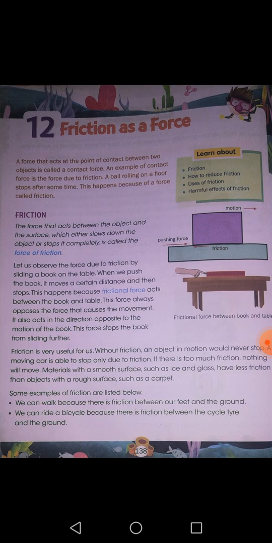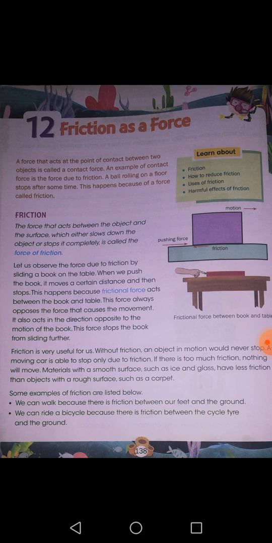Let us observe this. How? By sliding a book, a car, or any object, any toy, on a table. When you slide the object, the toy or your book or a small car on the table, you will find that it moves for a minute, 2 minutes or 3 minutes.